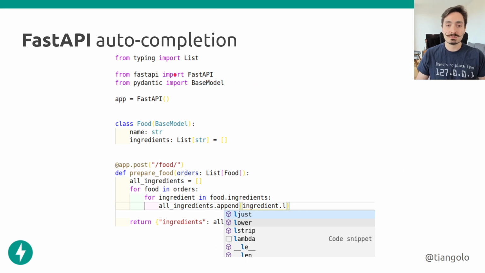Now, because it's all based on standard Python type annotations, we get autocompletion everywhere. Notice this, we have a double nested for loop. So we are getting each one of the ingredients in each one of the food items in each one of the orders, and still we get autocompletion for each ingredient because the editor knows that the ingredient is a string. And it knows that because we defined all that in standard type annotations. We said orders is a list of instances of the class food, and the class food has a field, or an attribute, ingredients, which is a list of strings. So each one of these ingredients, which is here, is a string, and the editor can know that and can give us autocompletion for all that.